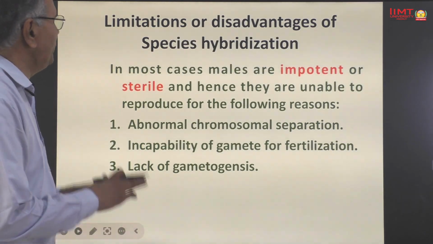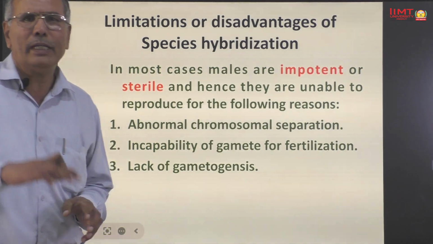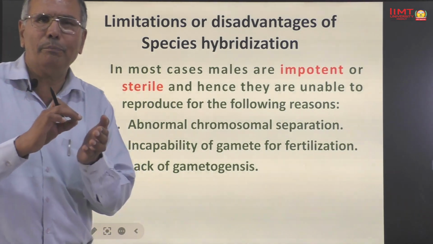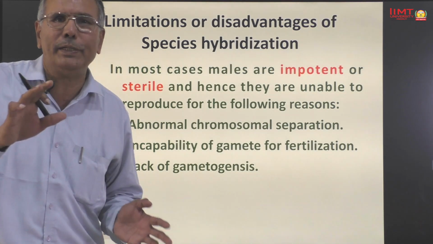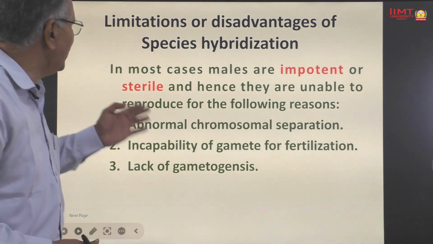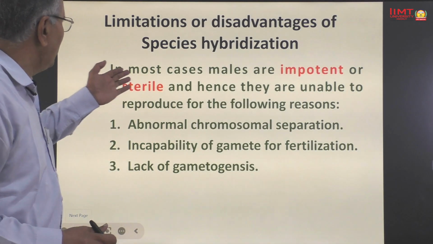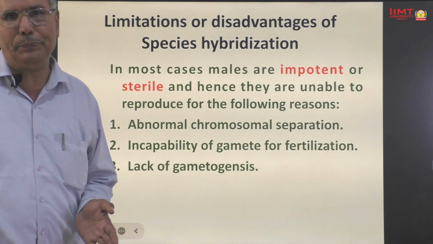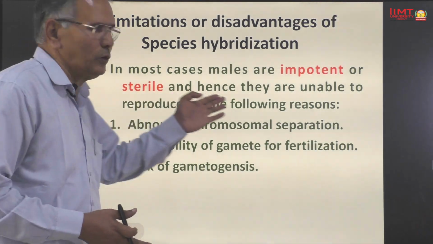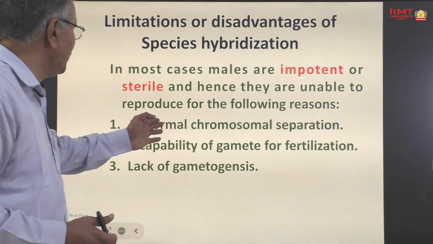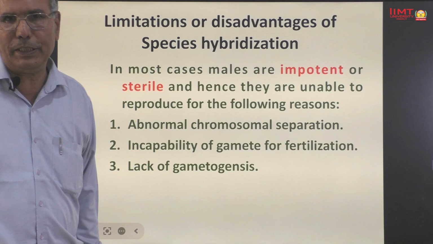Limitations or disadvantages of species hybridization. In most cases, the males produced by species hybridization are impotent or sterile. Hence, they are unable to reproduce for the following reasons. Number one, hybrids show abnormal chromosomal separation, incapability of gametes for fertilization, and lack of gametogenesis.